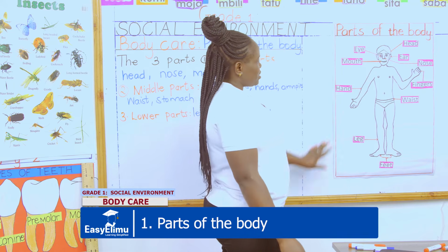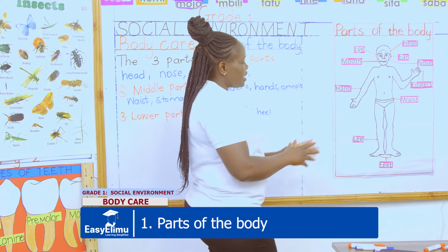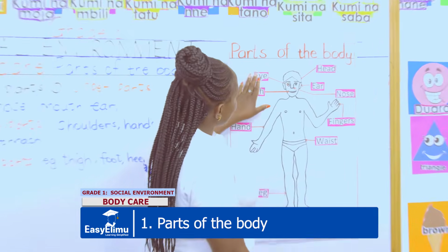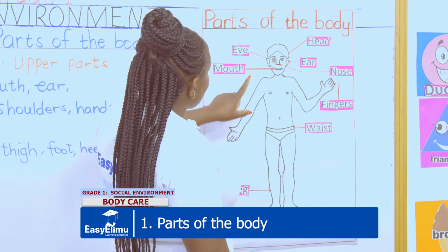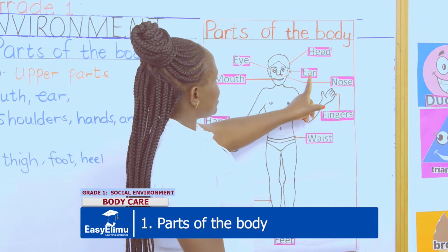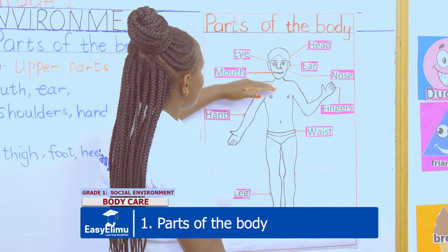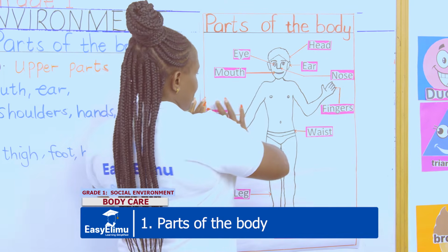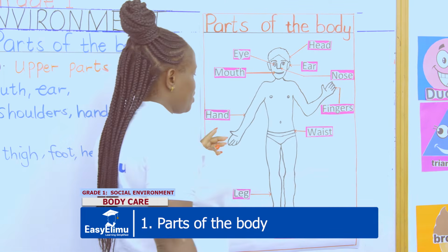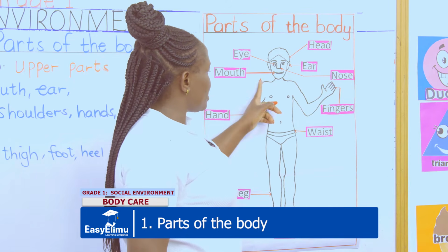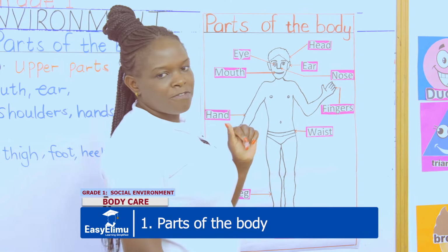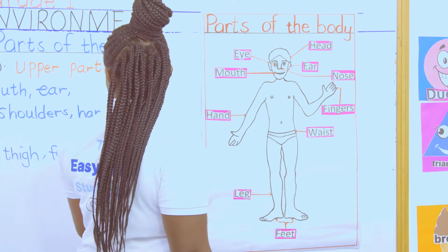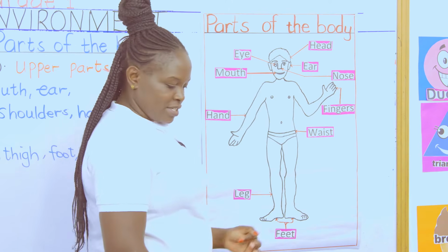Now, let's look at our picture. Let us identify the upper parts, the middle, and the lower. When you look at this person, we see the eye, the mouth, the head, the ear, the nose. These are the upper parts of the body. Then we have the middle part of the body, where we have the hand, the shoulder, the waist, and the fingers. And lastly, we have the lower part of the body, which is the leg and the feet.